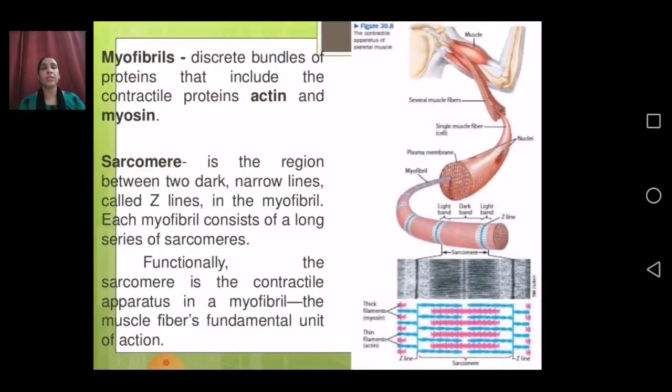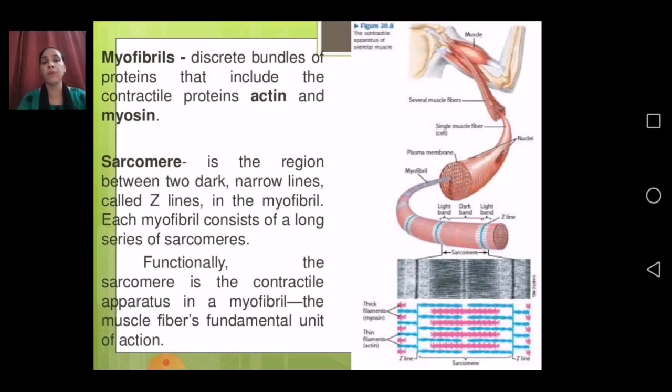Now here are a few more terms: discrete bundles of protein, which include the contractile proteins actin and myosin. You do not need to memorize them, but you must remember what the different discrete bundles of protein are. The sarcomere is the region between two dark narrow lines called Z lines in the myofibril.